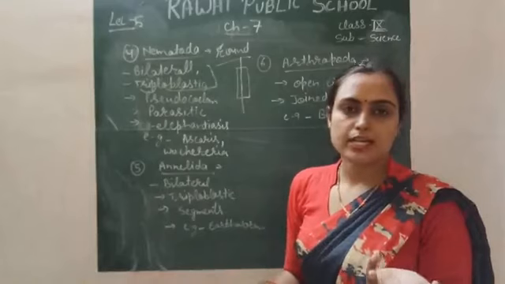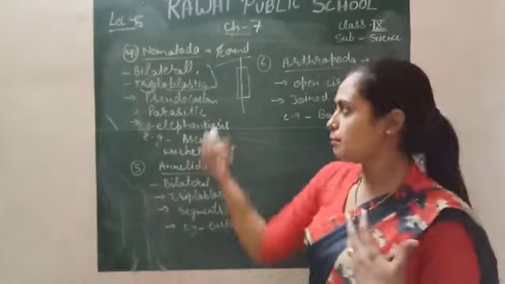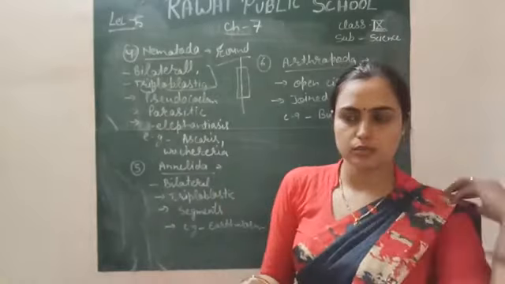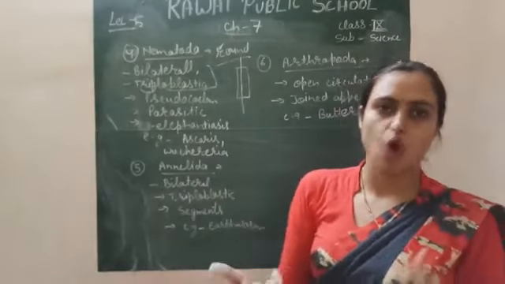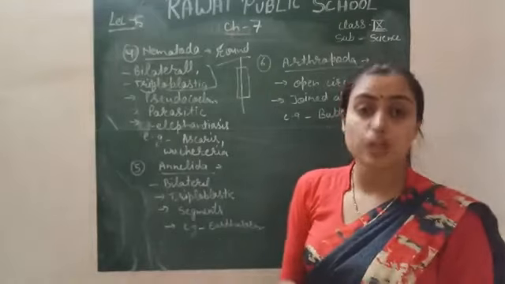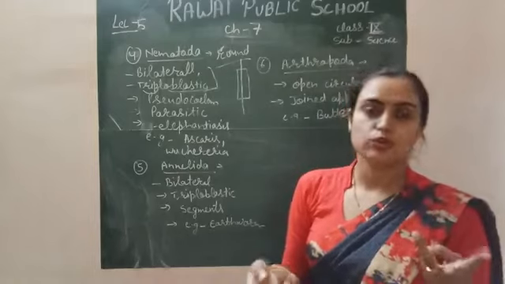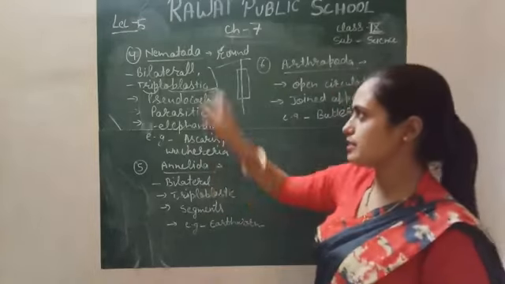What are the germ layers? They make all the organs and organ systems in our body, because their body organization is organ level, so they have all three germ layers: ectoderm, mesoderm and endoderm. All three germ layers are present in Nematoda.